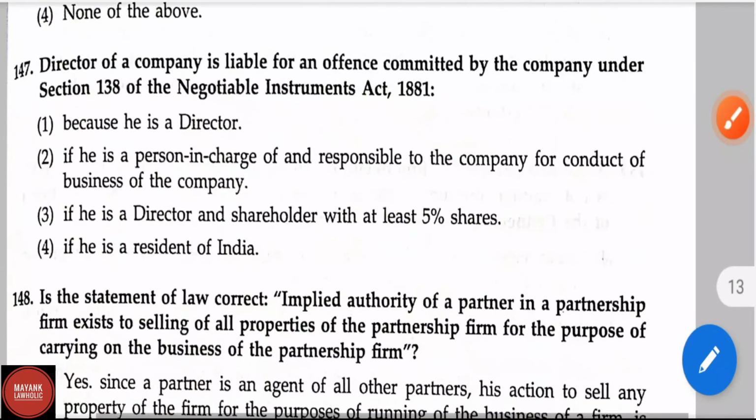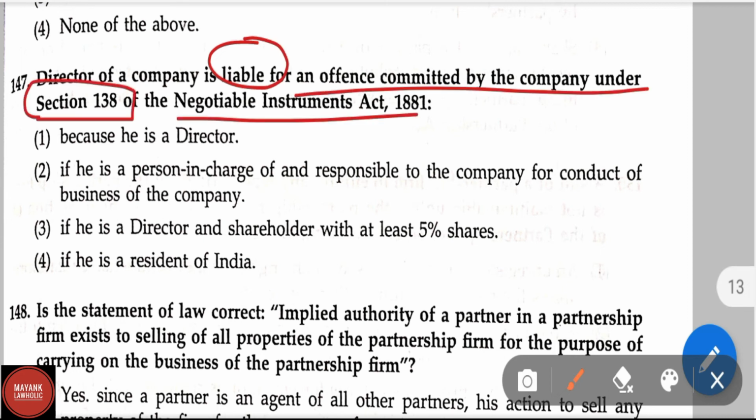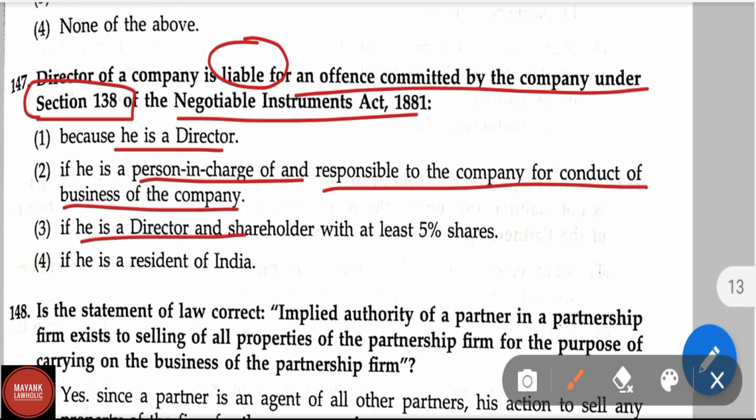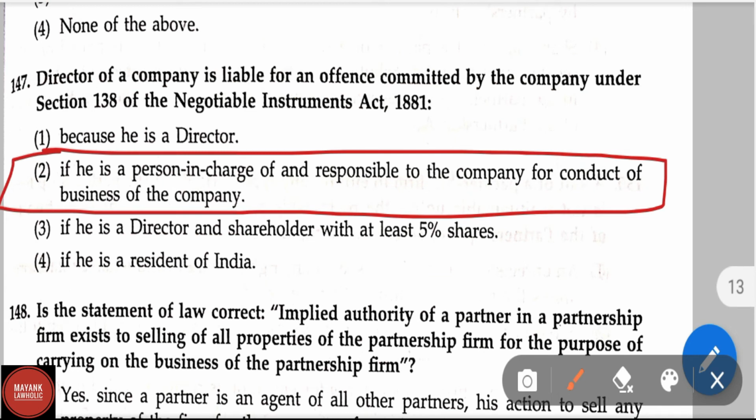Now let us move on to question number 147. Director of a company is liable for an offence committed by the company under section 138 of NI Act. Option 1, because he is a director. Option 2, if he is a person in charge of and responsible to the company for conduct of business of the company. Option 3, if he is a director and shareholder with at least 5% shares, and option 4, if he is a resident of India. Here the correct answer is option second, if he is a person in charge of and responsible to the company for conduct of the business of the company.